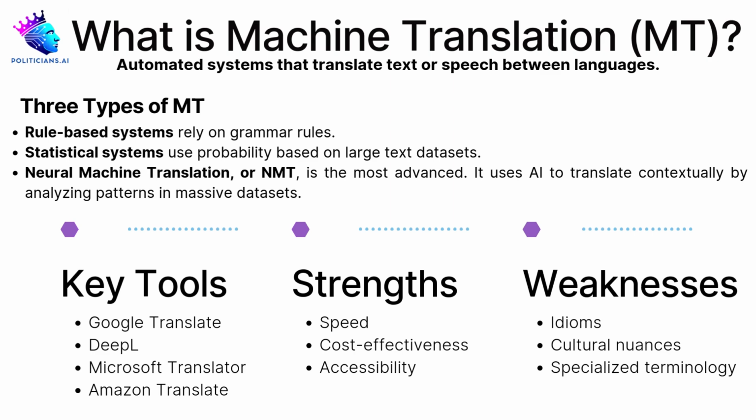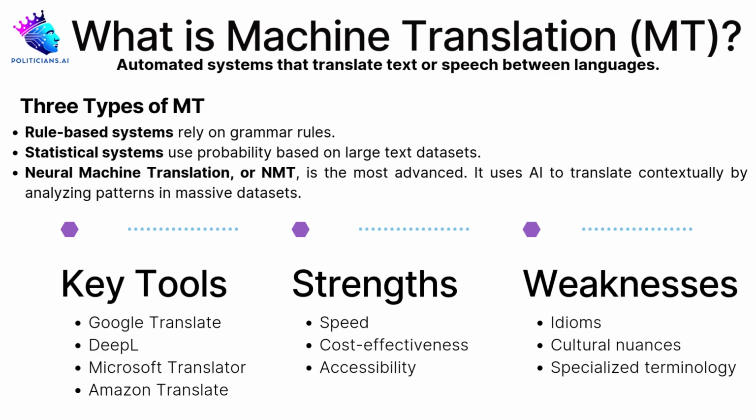Statistical systems predict translations based on probabilities in large bilingual datasets. For example, earlier versions of Google Translate used this to translate a climate change based on frequency in corpora. Neural machine translation (NMT) is the most advanced. It uses AI and neural networks to analyze patterns in text, allowing it to capture context. NMT powers tools like Google Translate and DeepL, which make translation smoother and more accurate. However, even with AI, some expressions like "it's raining cats and dogs" may translate too literally, losing meaning.